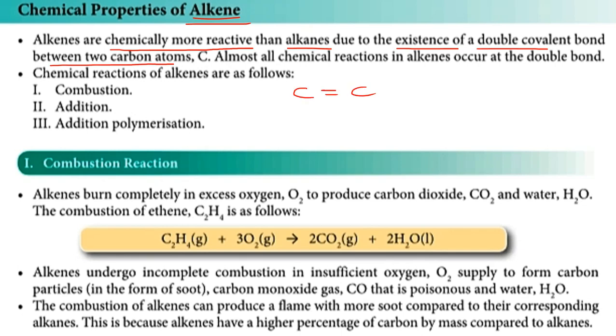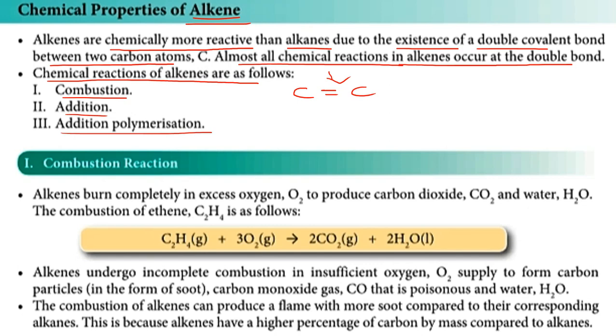Okay, so dia lebih reaktif daripada alkane disebabkan dia ada double covalent bond. Almost all chemical reactions in alkenes occur at the double bond. Okay, so chemical reactions of alkenes are, the first one combustion, the second one addition, and the third one polymerization. So we go one by one.